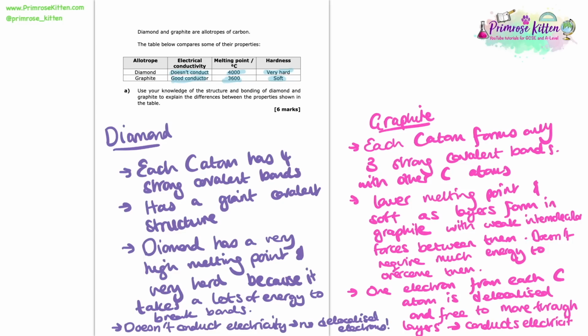through the layers. So let's just look at some of the key facts that's important to know about diamond and graphite, the key words that are going to bring you in the marks in an exam. So for diamond, knowing that you have 4 strong covalent bonds, that you have a giant structure, and then for graphite, that we only have 3 strong covalent bonds, and that we have layers formed. Also, the fact that graphite has 1 delocalized electron for every carbon, and in diamond you actually have no delocalized electrons. If we were to strip back everything here that we have said, those are the key facts that you can link to anything if you learn those.